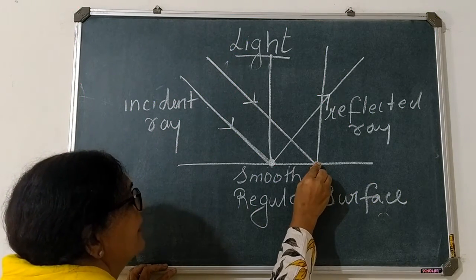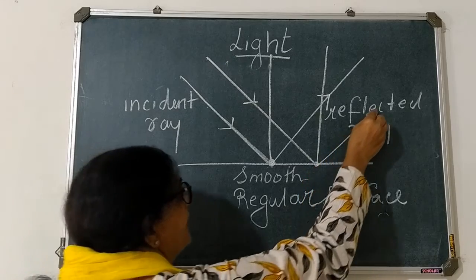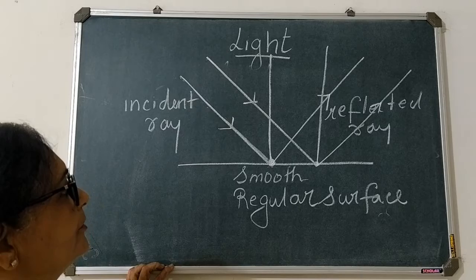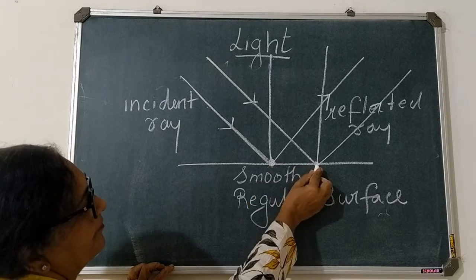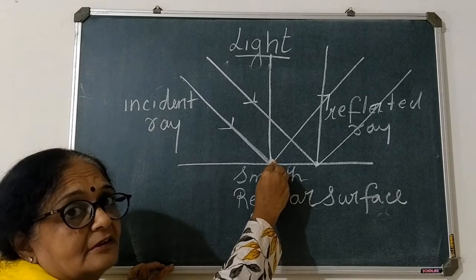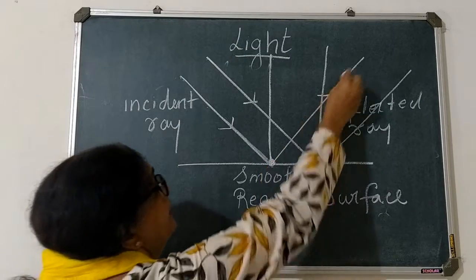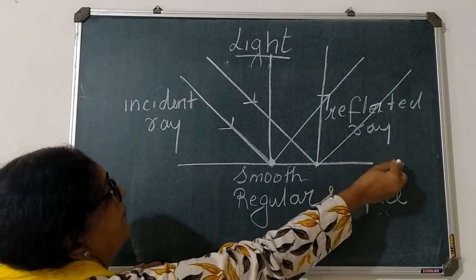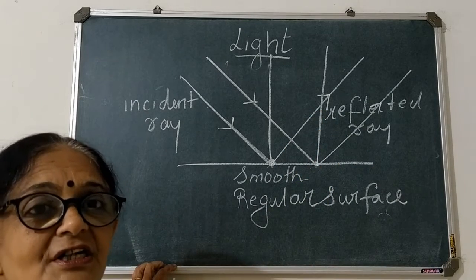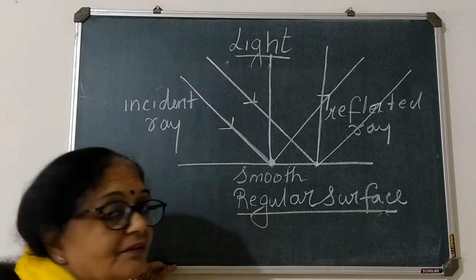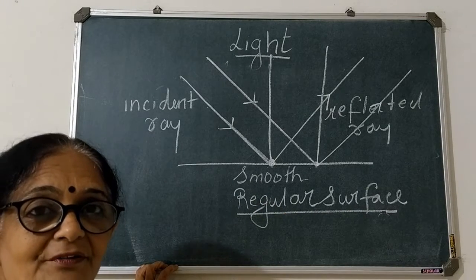It will reflect back. So what do you observe? That light after striking the smooth surface reflects back, and the rays run parallel to each other. So this is what happens when the surface is a smooth surface.